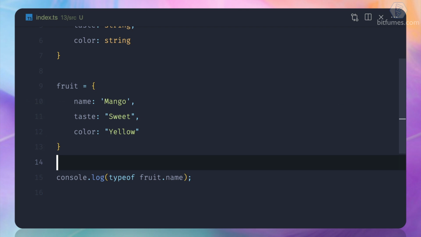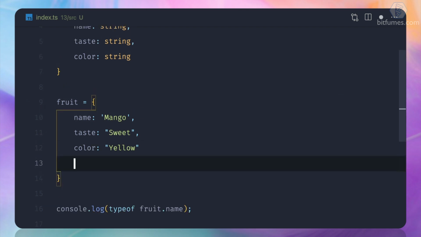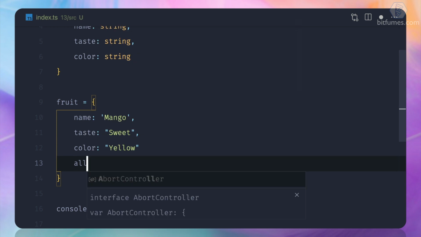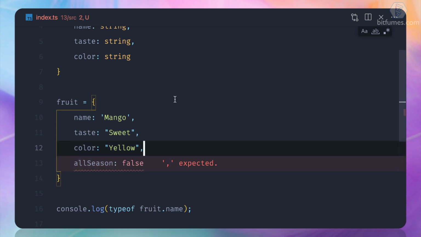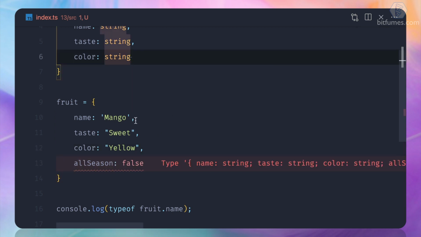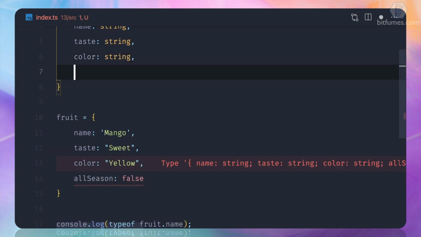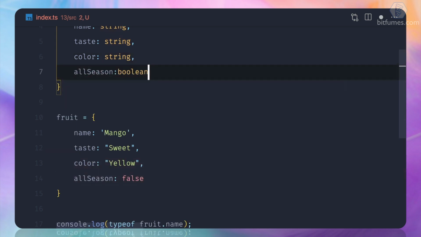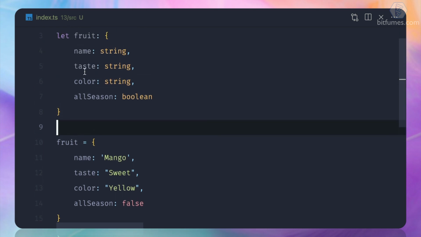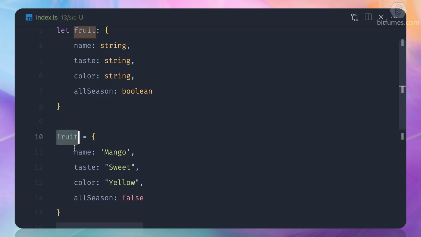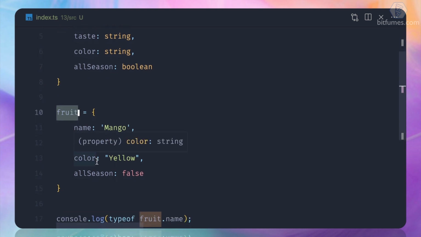And that's really great. So let's add some Boolean thing here. So all season. Is it an all season fruit? So it's false. It's not an all season fruit. So I can add it. You can see once I added it, it says, hey, you don't have that field. So I need to add it here, and it's a Boolean. So after that, everything is working absolutely fine. But one more time, this is not a good thing that once we are defining the fruit, then we are assigning the real value to each property of the object.